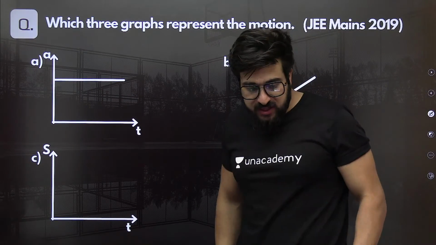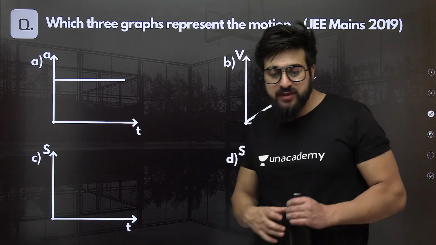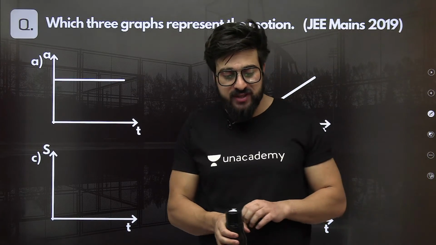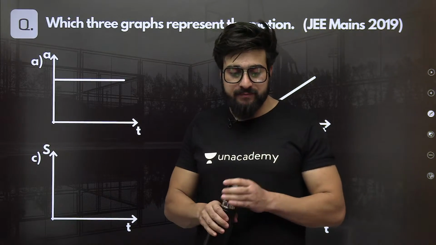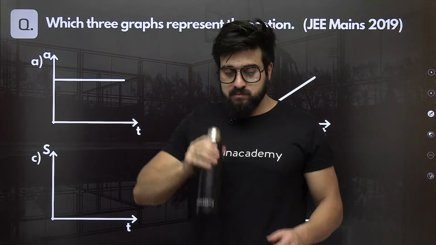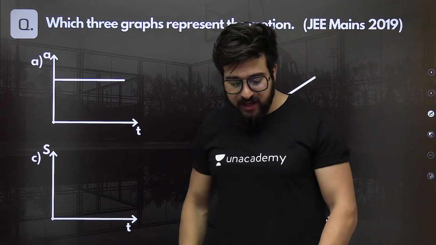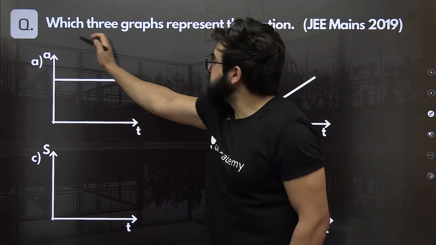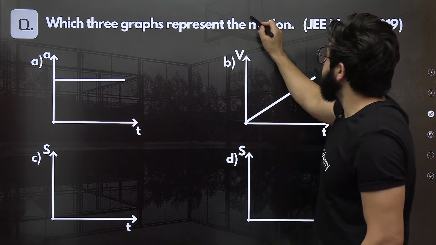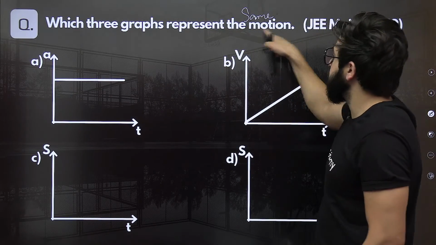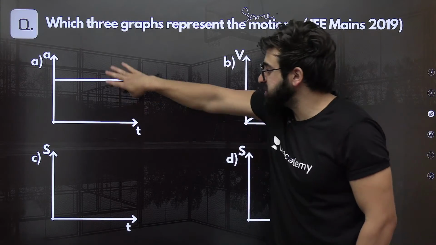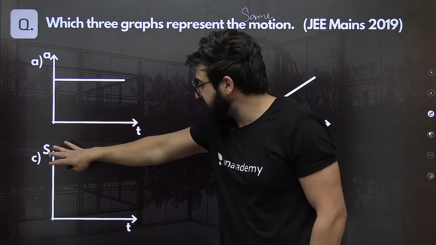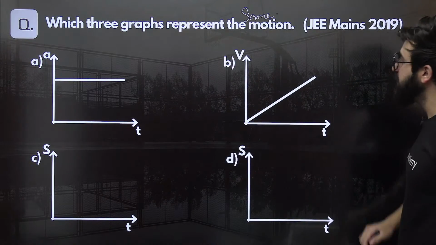Now, JEE Mains 2019. I want all of you to focus on this question and let me know what exactly the answer is. Come on, can you guys solve it? Solve it as soon as possible if you can. Which of the three graphs represent the same motion? Same motion. Understand? This graph is an acceleration time graph, a velocity time graph, and this is a displacement time graph, and this is also a displacement time graph.